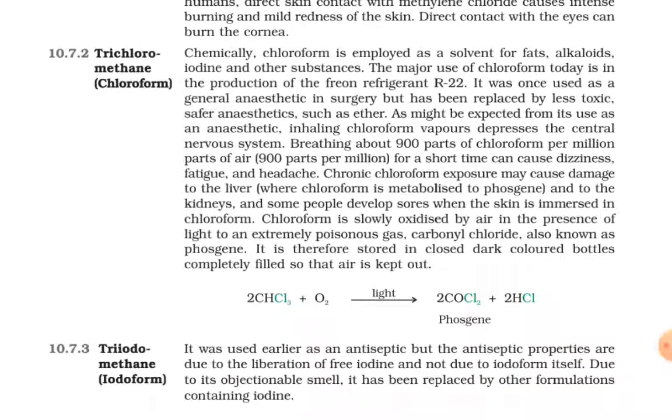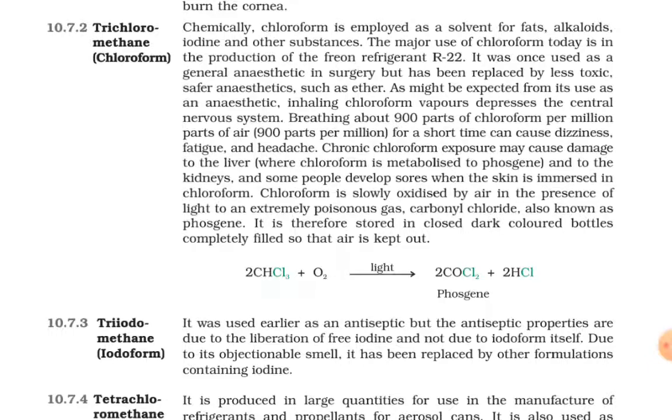Trichloromethane or chloroform. Chemically, chloroform is employed as a solvent for fats, alkaloids, iodine, and other substances. The major use of chloroform today is in the production of the freon refrigerant R22. It was once used as a general anesthetic in surgery, but has been replaced by less toxic, safer anesthetics such as ether.